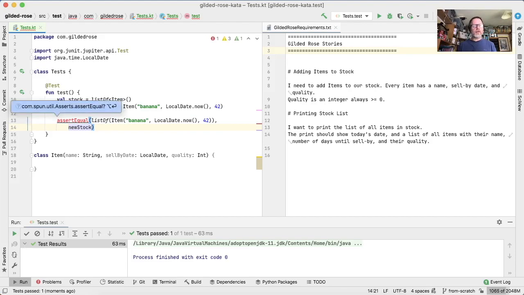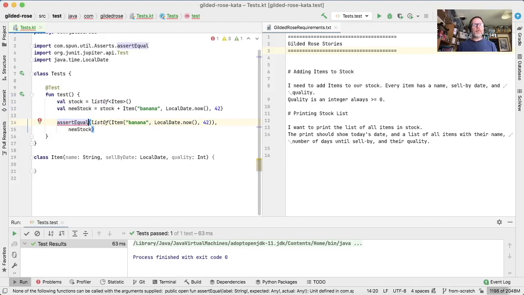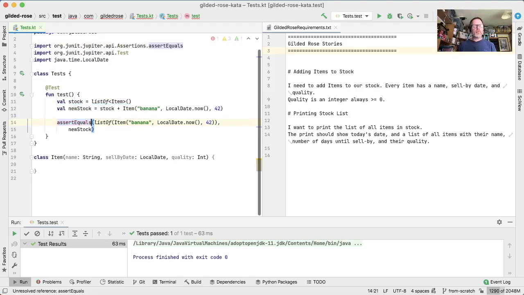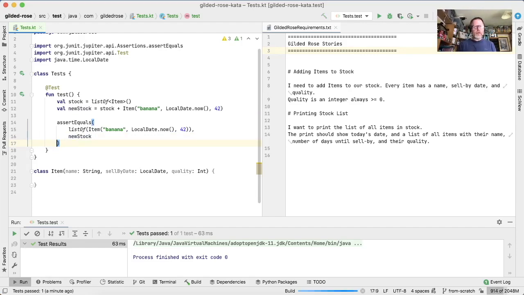We haven't created a assert equal, not that, goodness me, I don't know who comspun asserts is, but not for me, thank you. Assert equals. Pick the JUnit one. So we haven't created a class for stock. We don't seem to need one at the moment. A variable and a list of items would be fine.